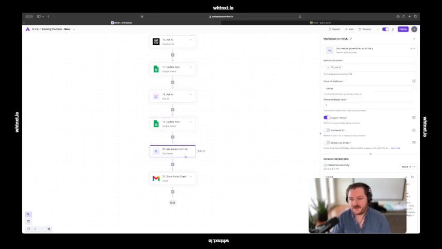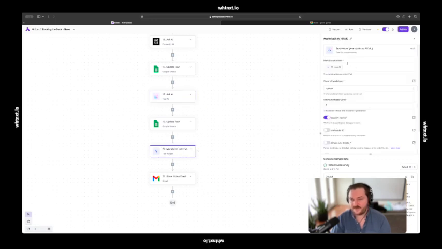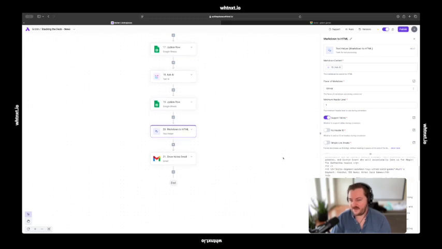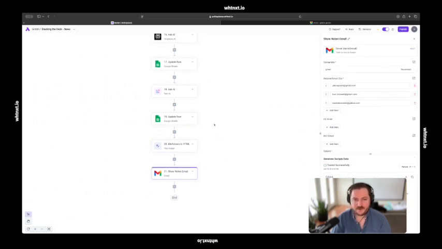And the Markdown to HTML is GitHub flavor, minimum header level 1. This is all pretty basic stuff. All the content in our AI prompt, we're going to want to carry it over to here. And you'll see, if I scroll down a little bit, my head's in the way, but you'll see it's just all HTML. And from there, we shoot our email over.